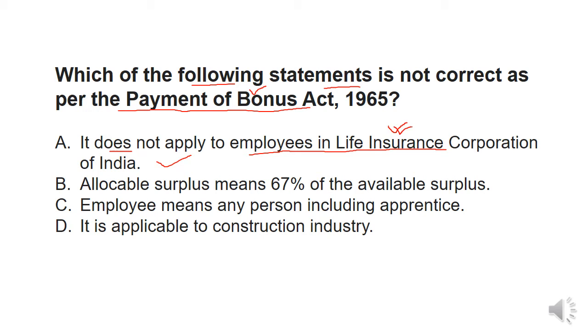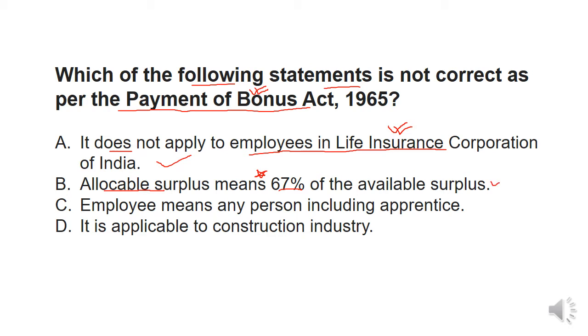जो भी बंदे लाइफ इंश्योरेंस कॉर्पोरेशन में काम करते हैं वो बोनस के लिए एलिजिबल नहीं होते हैं. Okay, allocable surplus. Yes, allocable surplus, remember this is again very important. It is 67%. This is again correct.